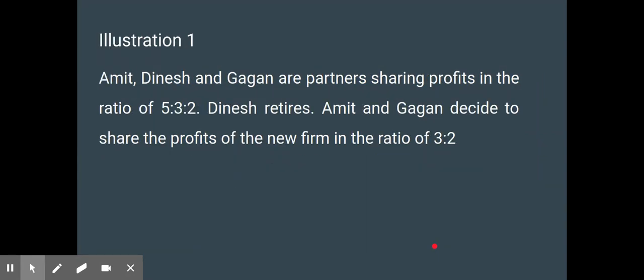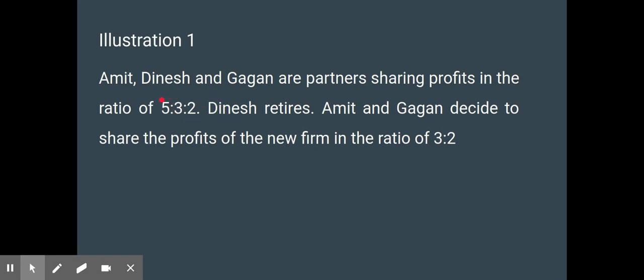Okay, there is one more example. Amit, Dinesh, and Gagan are partners sharing profits in the ratio of 5 is to 3 is to 2. Dinesh is retiring. So Amit and Gagan decide to share the profits of the new firm in the ratio of 3 is to 2. So the new ratio is 3 is to 2, and the old ratio is 5 is to 3 is to 2.